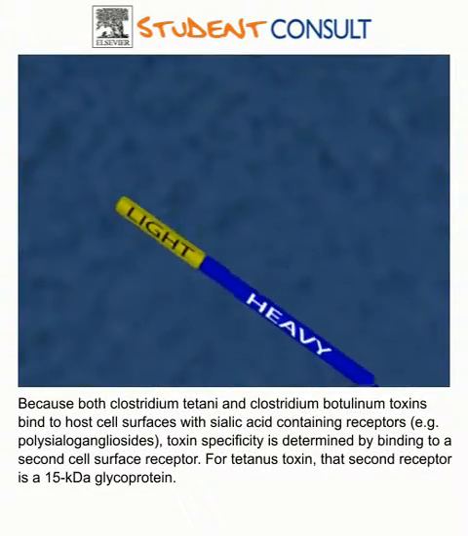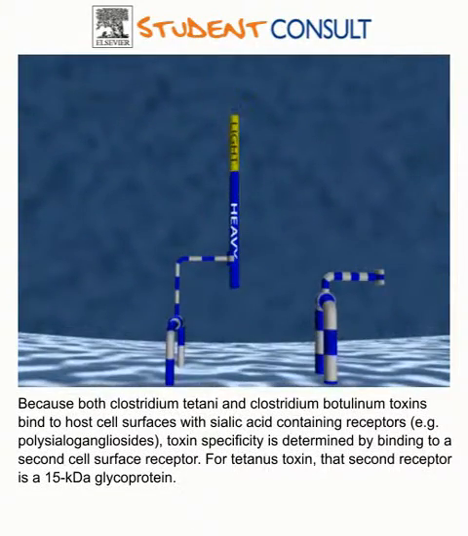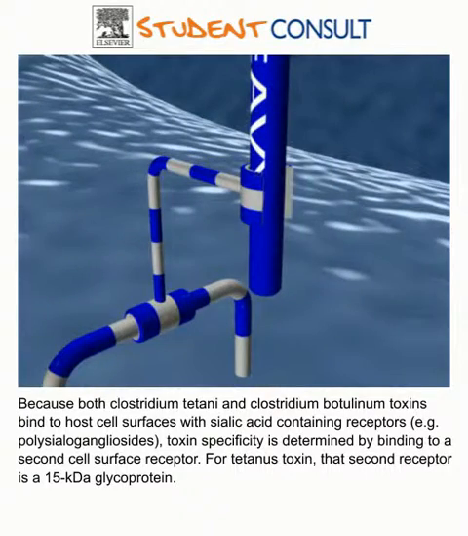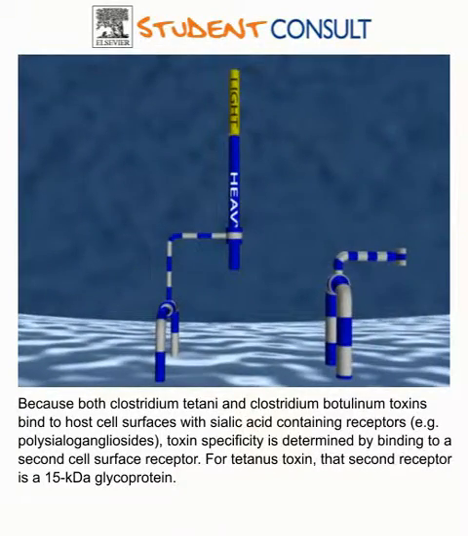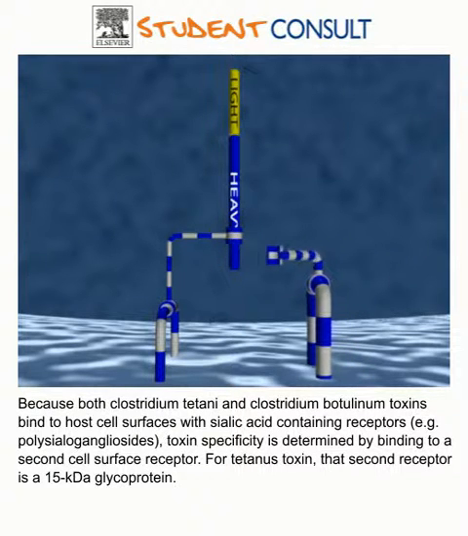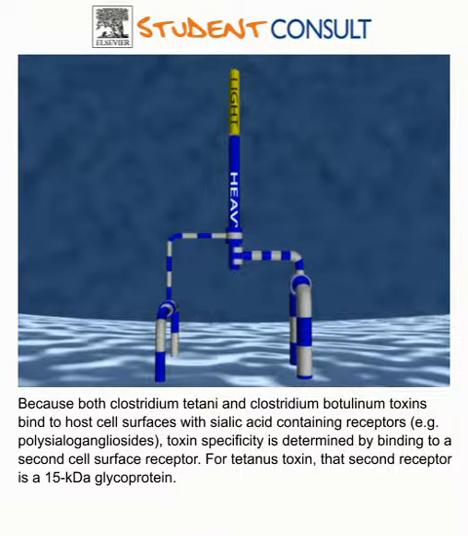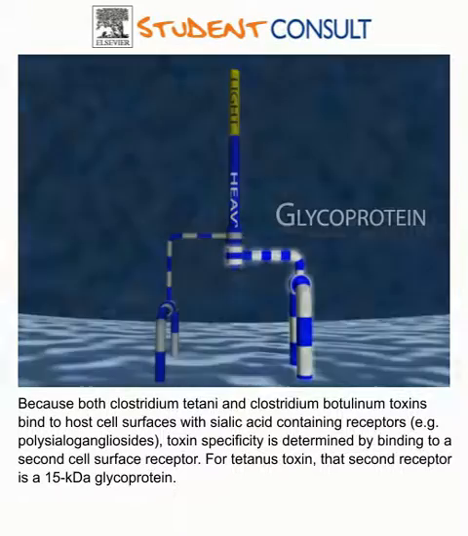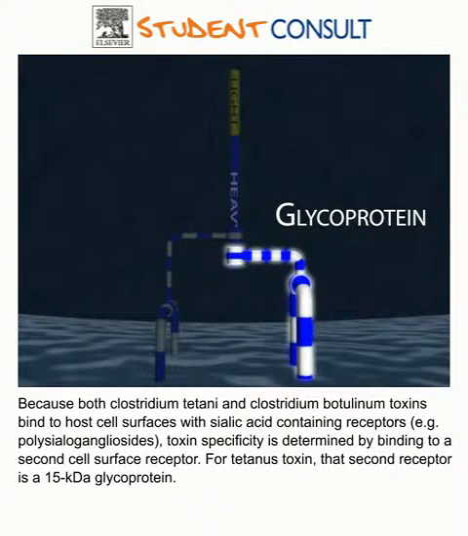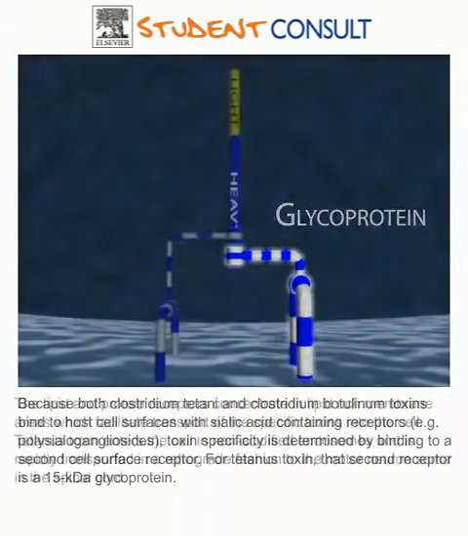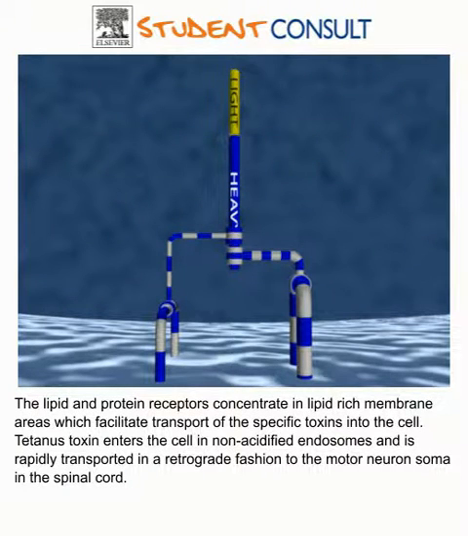Because both Clostridium tetani and Clostridium botulinum toxins bind to host cell surfaces with sialic acid containing receptors, toxin specificity is determined by binding to a second cell surface receptor. For tetanus toxin, that second receptor is a 15 kilodalton glycoprotein. The lipid and protein receptors concentrate in lipid-rich membrane areas, which facilitate transport of the specific toxins into the cell.